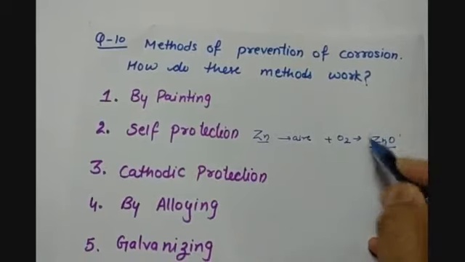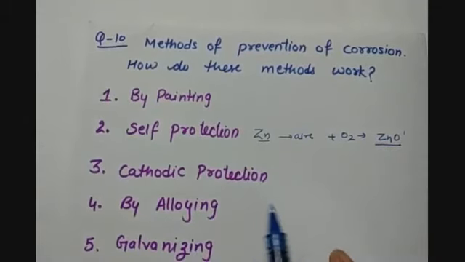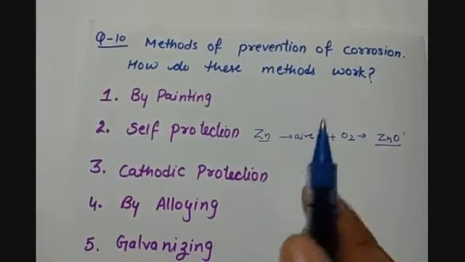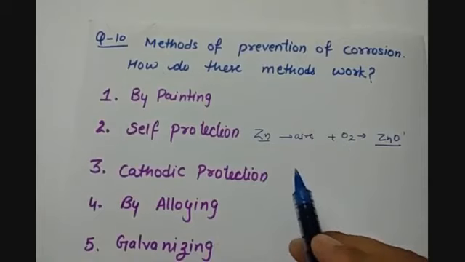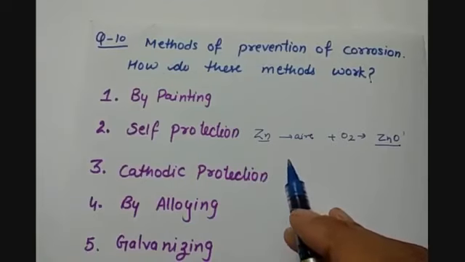When zinc oxide is formed on the zinc surface, it stops the further reaction of the atmosphere with the metal. Similarly, aluminium combines with oxygen to form a layer of aluminium oxide on its surface, which protects aluminium from further reactions.